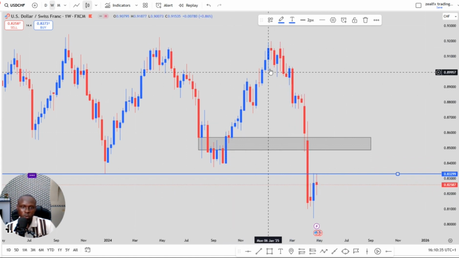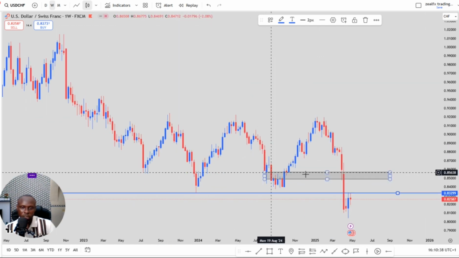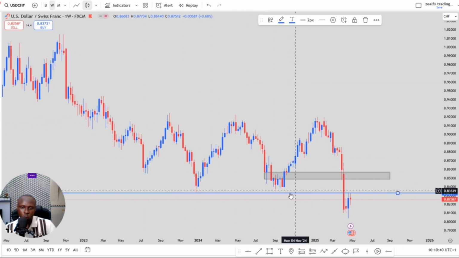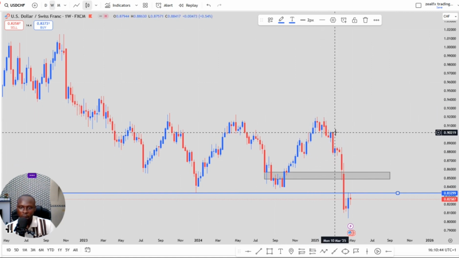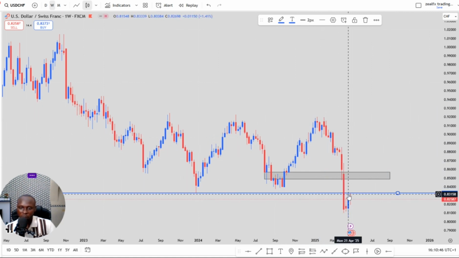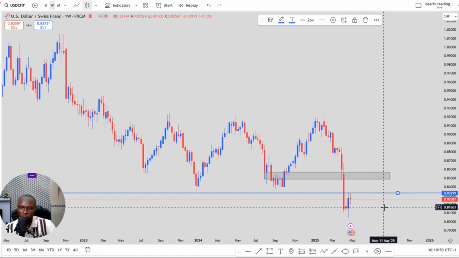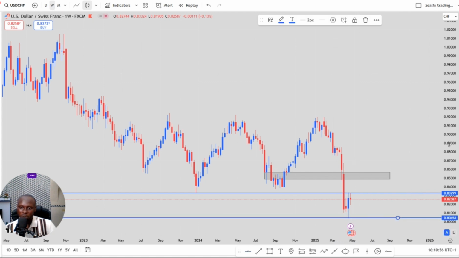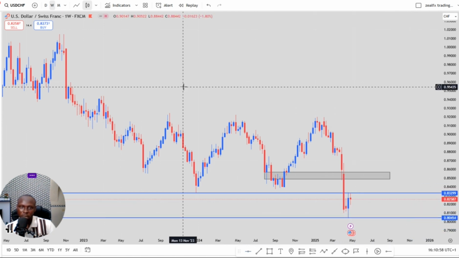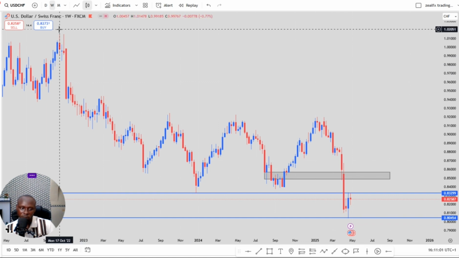You can see we previously were on a range on the weekly chart. Price has broken below the range now. So long as price broke below the range and we have a higher high, a lower high, a lower high, we have also a lower high at this level, which means we expect price to continue to push lower for the USD/CHF. Our first target for the USD/CHF will be this target before we expect a further push to the downside. So let's look at the daily chart of the USD/CHF.